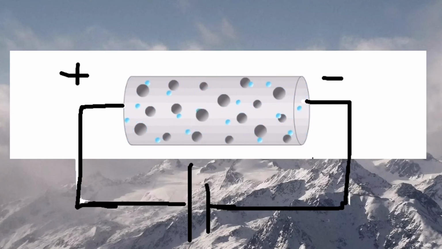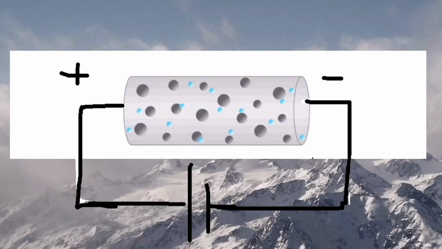After each collision, they again accelerate towards the positive terminal and suffer collisions with other positive ions and free electrons. This process continues till the electrons reach the positive terminal of the battery. This is how a wire or a conductor offers resistance to the flow of electrons through it.